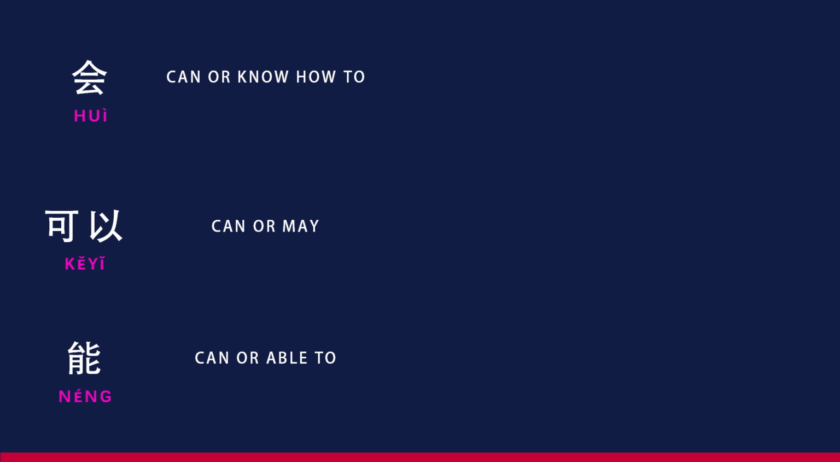In summary, 会 emphasizes skills or knowledge. 可以 is often about permission or possibility. And 能 focuses on physical or mental ability.